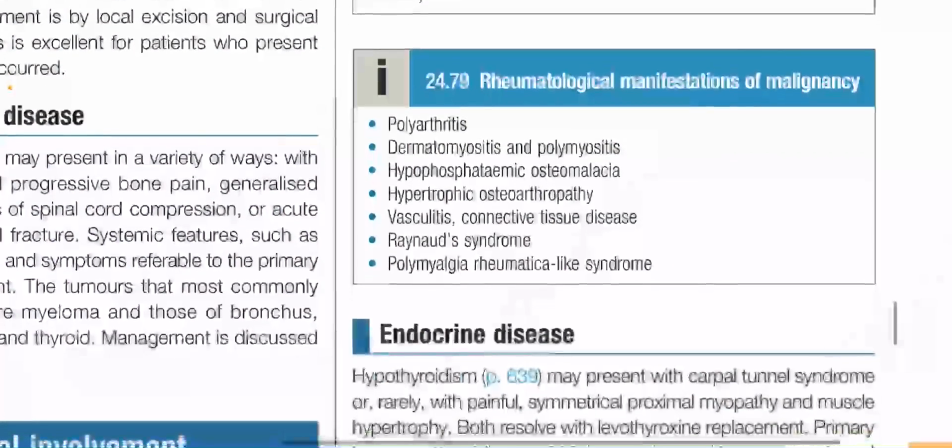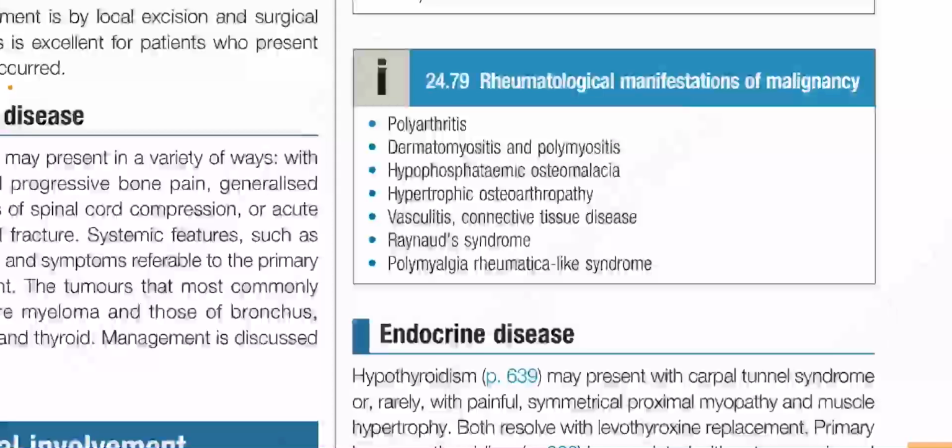Now, rheumatological manifestations of malignancy. Polyarthritis, dermatomyositis and polymyositis, hypophosphatemic osteomalacia, hypertrophic osteoarthropathy, vasculitis, connective tissue disease, Raynaud's syndrome, polymyalgia rheumatica-like syndrome.